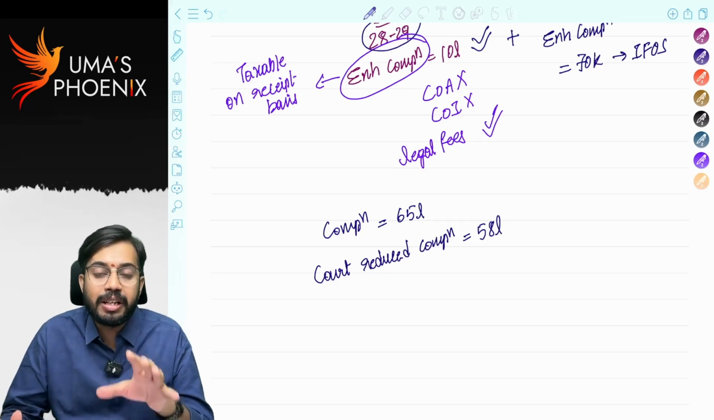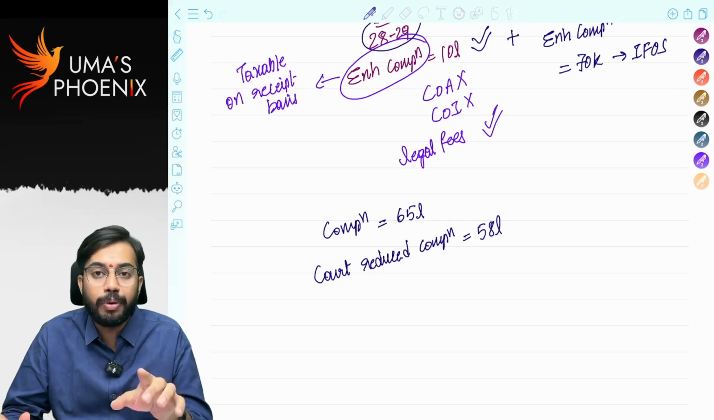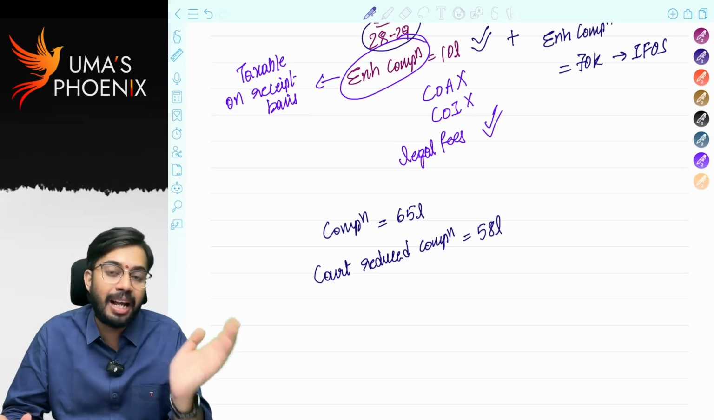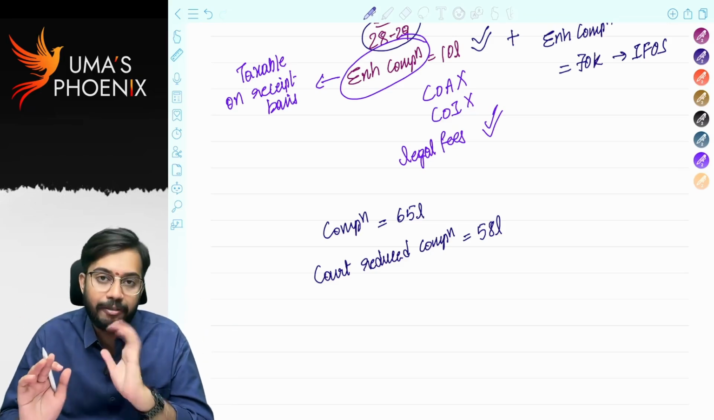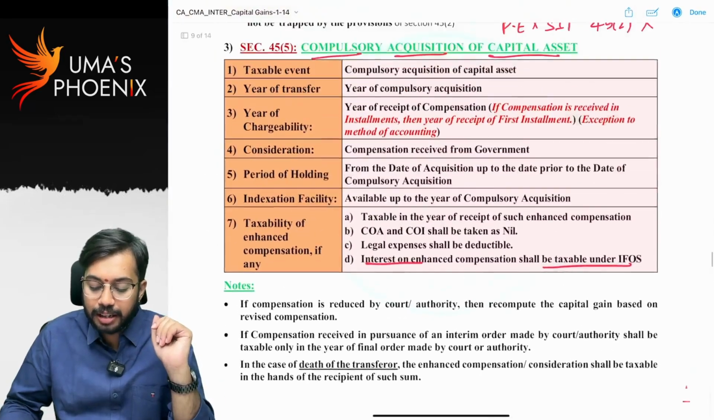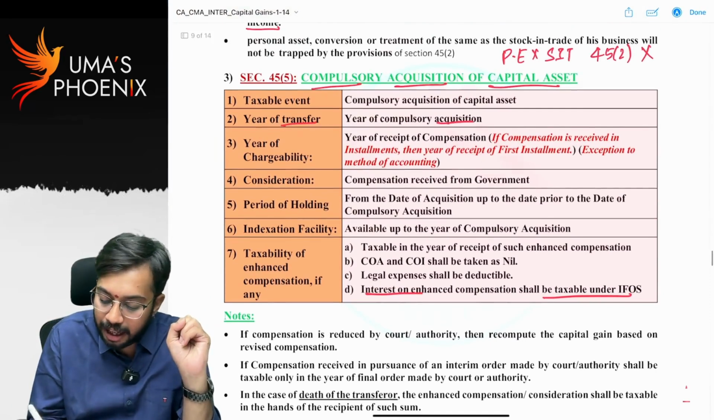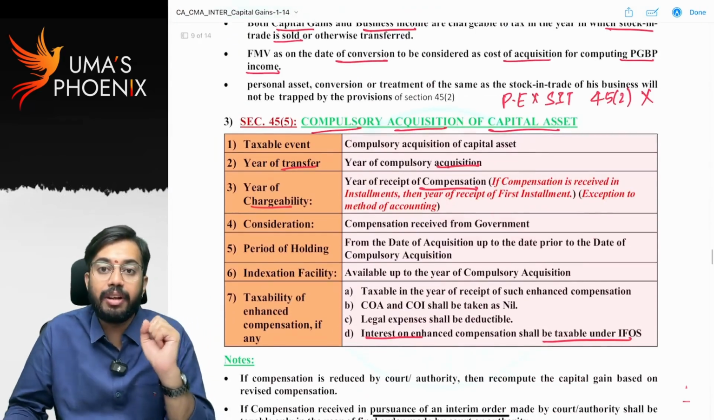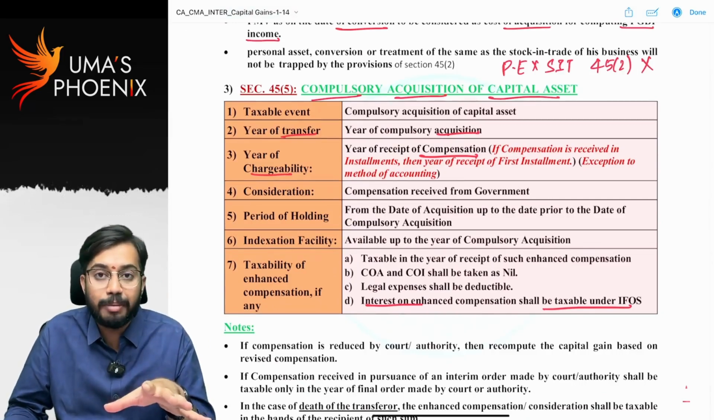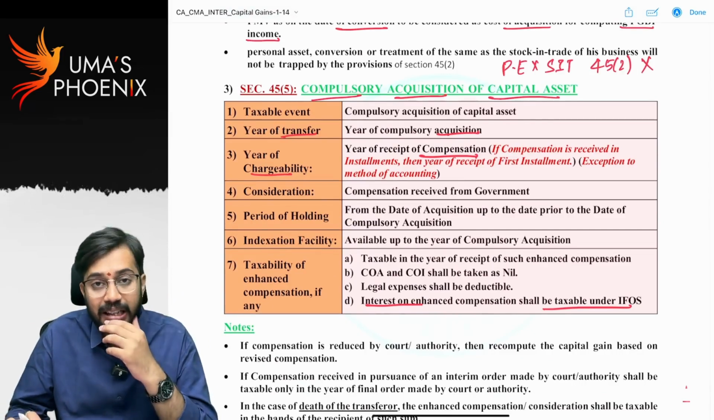So the year in which compensation is reduced by the court, in that year you have to recompute the capital gains, and whatever the extra capital gain that was paid earlier, that will be given back by the income tax department in the form of refund. Is it clear? So in case of compulsory acquisition of capital asset, year of transfer is year of compulsory acquisition. Year of taxability is year in which compensation is received. If compensation is received in installments, total capital gains are taxable in the year in which first installment is received.